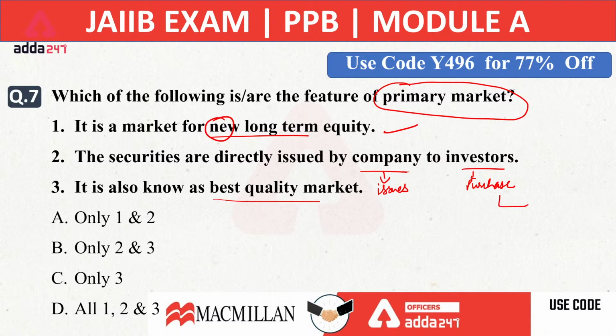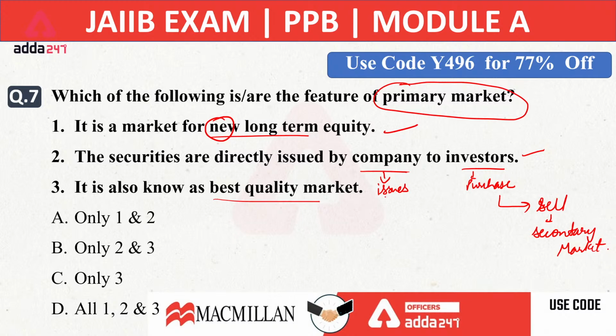If they want to sell this security, they have to go to the secondary market. So the second option is also true, because it says directly issued by the company, whereas when investors are reselling securities, it comes under the secondary market but not in the primary market.